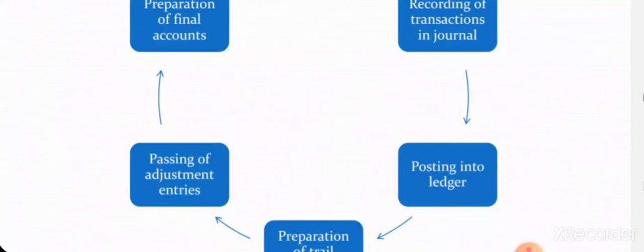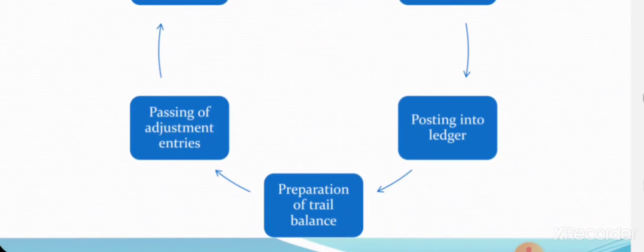In the ledger the classification happens. Once we have classified, we will be summarizing. Summarizing happens in the book called trial balance. In the trial balance we will have separate debit and credit balances: what are the incomings, what are the outgoings, what are the expenses, what is the revenue generated. So the trial balance will be prepared, and from that we can see what are the incomings, the outgoings, and the payments that we made. It is clear from the preparation of the trial balance, which is the stage in which summarizing happens.